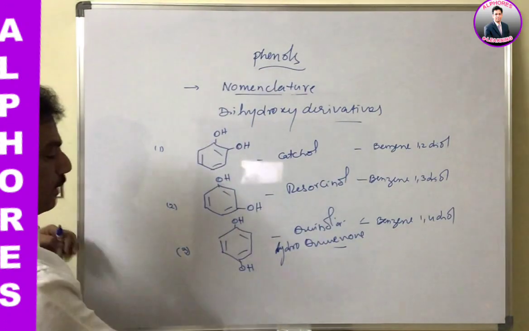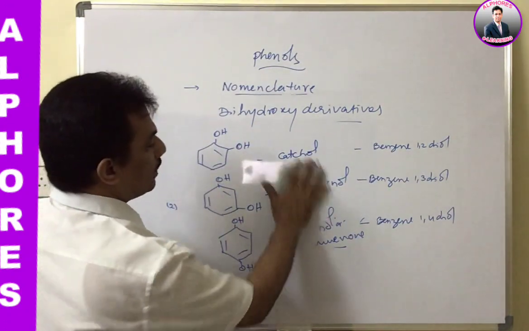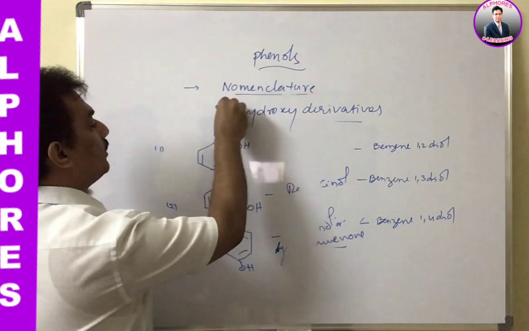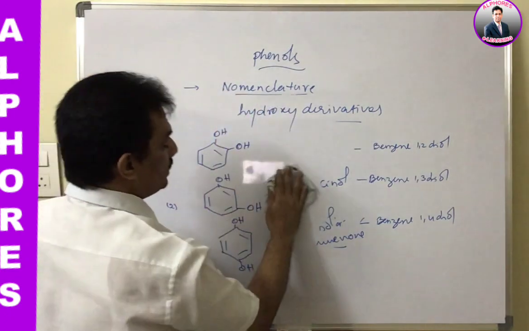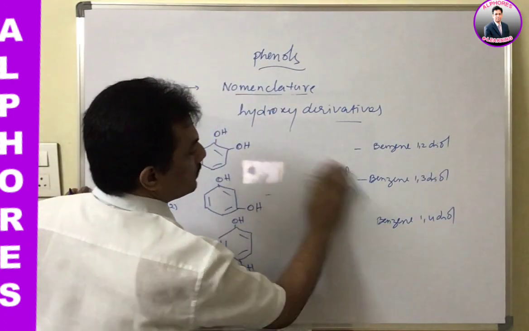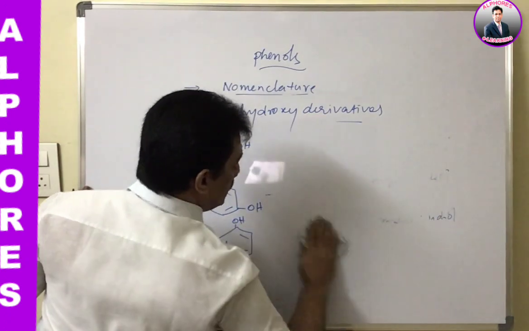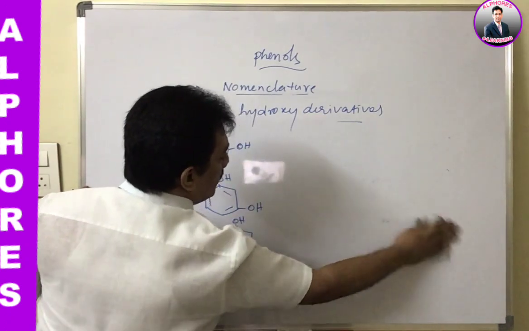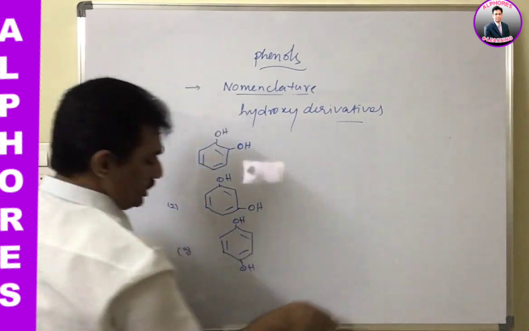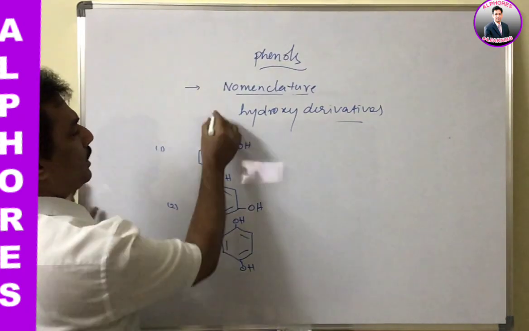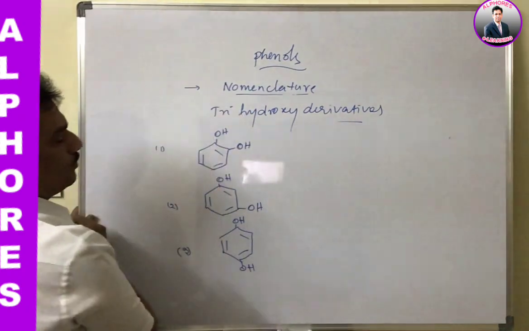And now coming to three, that is trihydroxy derivatives. Let me give these trihydroxy derivatives. Similar naming in IUPAC related to the relative positions we have to consider, but trihydroxy.